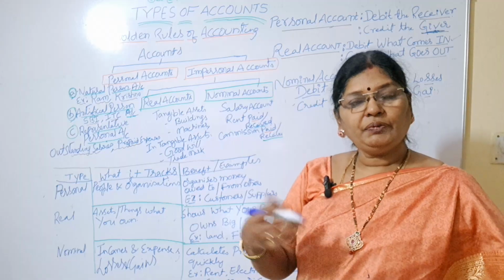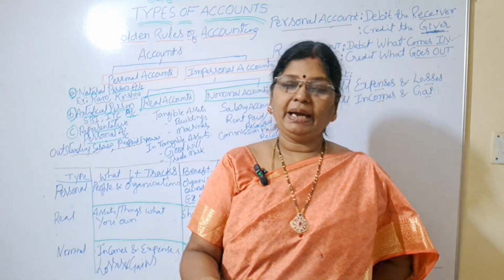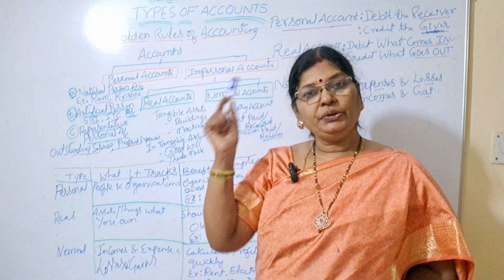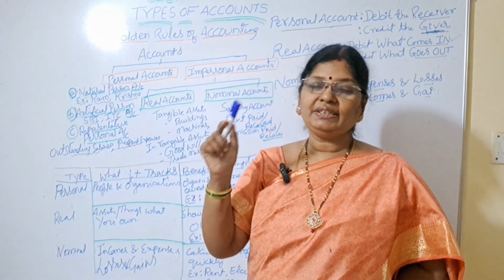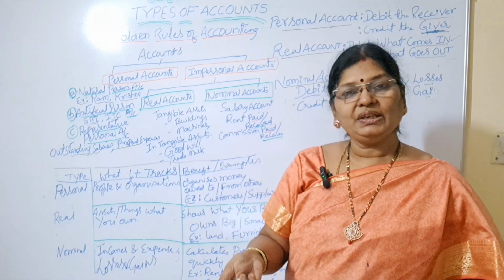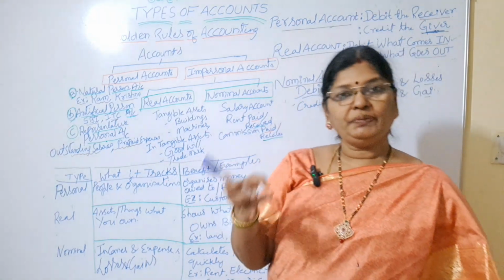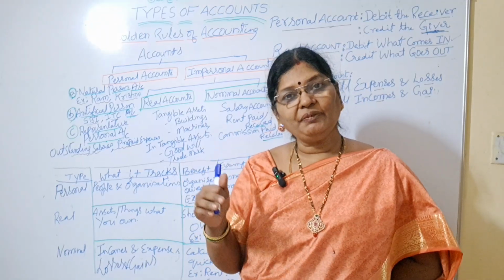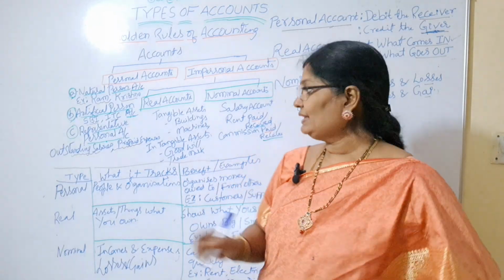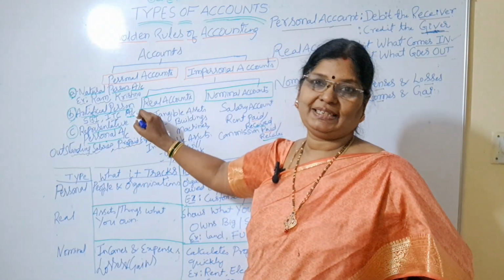So for example, your college is dealing with a bank, your college is dealing with UGC, and your college is also dealing with the university. So here banks, university, UGC are all called what? Organizations. Means artificial persons.